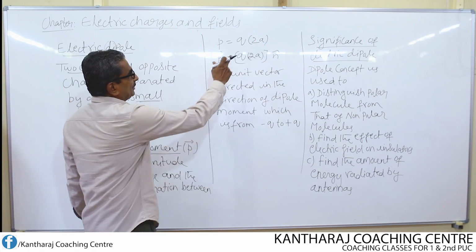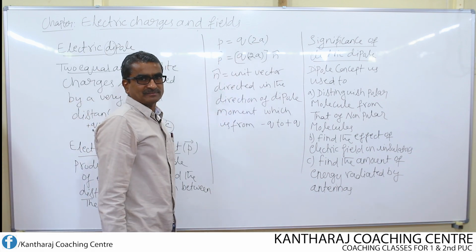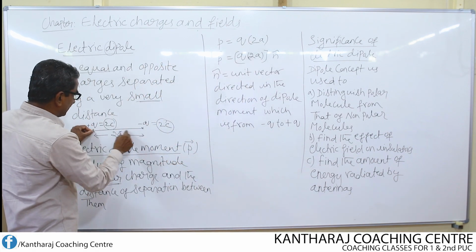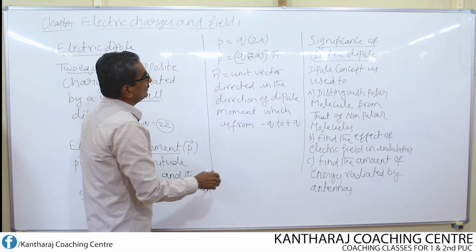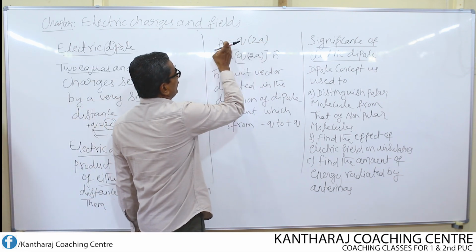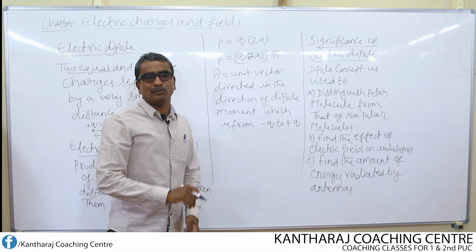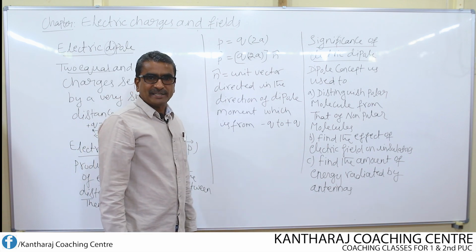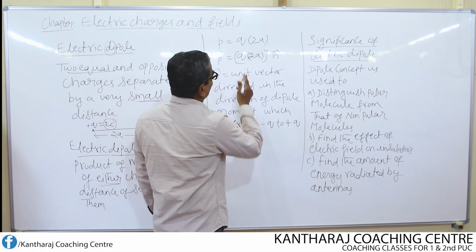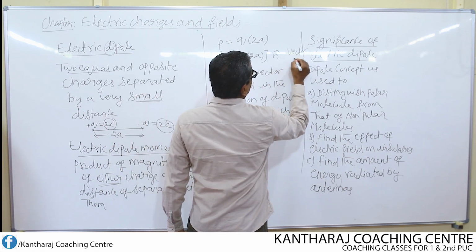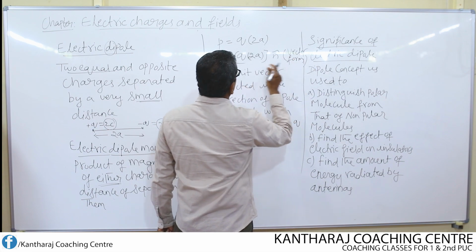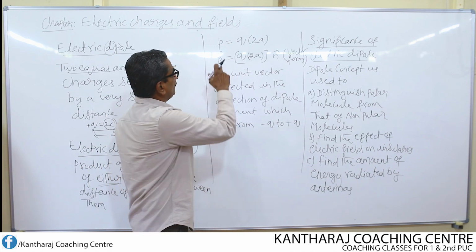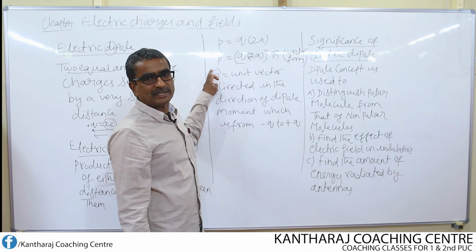That means if you take the magnitude of any one of the charge and if you multiply that by the distance of separation, what is the distance of separation between these two? It is 2a. From here to here it is 2a. So, q into 2a, this product is going to give us dipole moment, electric dipole moment, and we represent this by a small letter p. Since it is a vector quantity, I am going to represent this in vector form. See, this equation is in vector form. All that I need to do is just give the direction. On left hand side, I put arrow at the top of p so that it becomes vector.